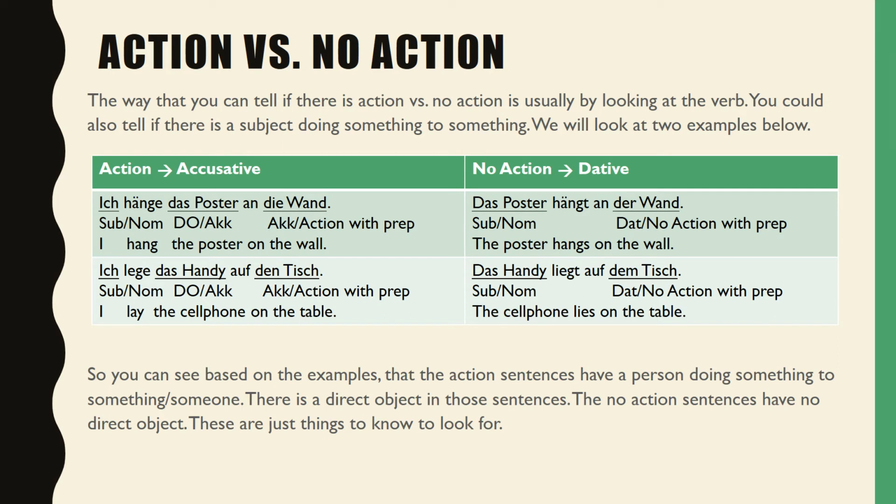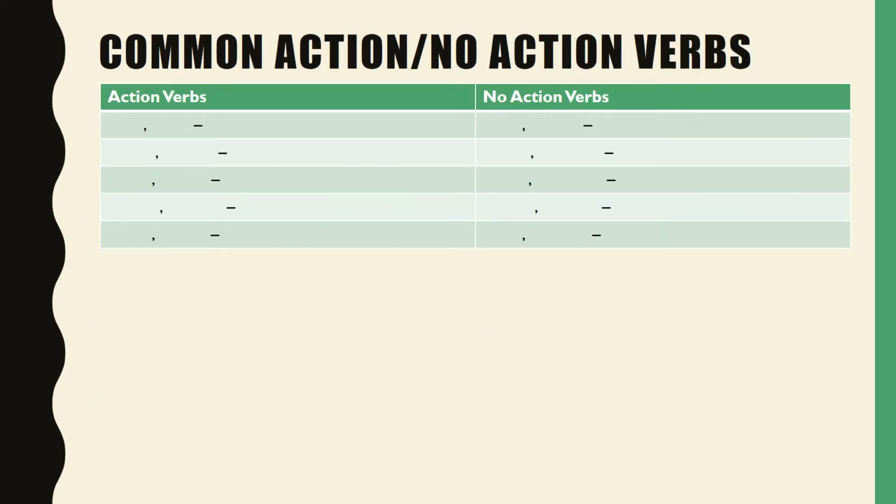So you can see based on the examples that the action sentences have a person doing something to something or someone. There is a direct object in those sentences. The no action sentences have no direct object. These are just things to know to look for.